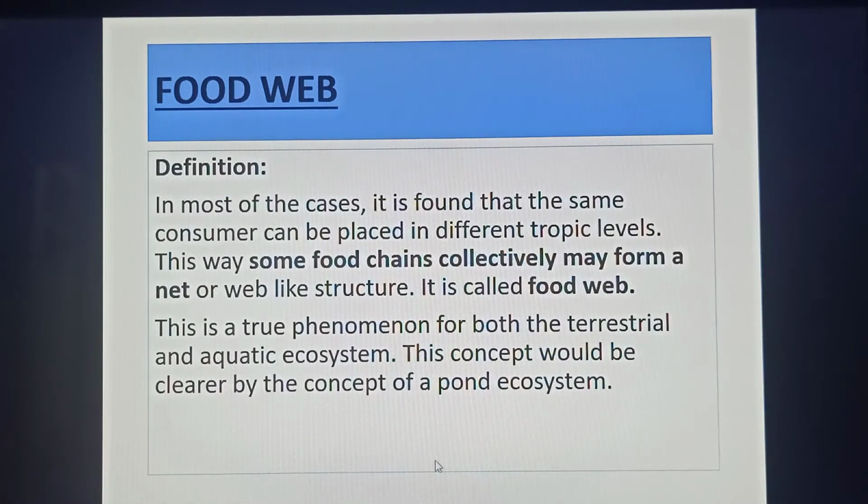The next topic is food web. What is food web? In most cases, it is found that the same consumer can be placed in different trophic levels. In this way, some food chains collectively may form a net or web-like structure. It is called food web. This is a true phenomenon for both the terrestrial and aquatic ecosystem. This concept would be clearer with the example of a pond ecosystem.